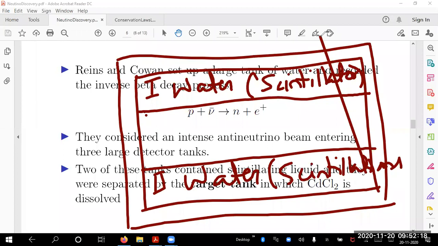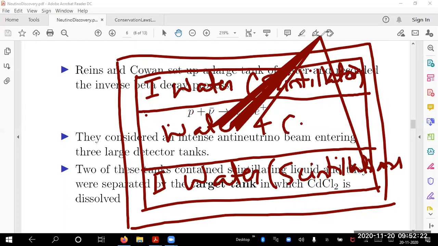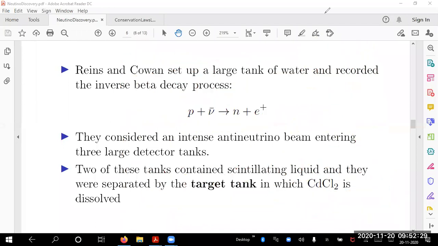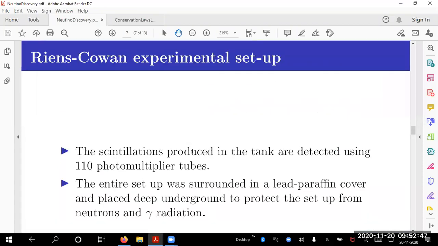And here, the central one, I have water with dissolved cadmium chloride solution. Why I do it, I will tell you. This is a usual setup for any reactor processes. 2 of the tanks contain scintillation liquid and they were separated by a target tank in which cadmium chloride is dissolved. So with that, we will continue and say, fine, I have these scintillations produced in the tank.